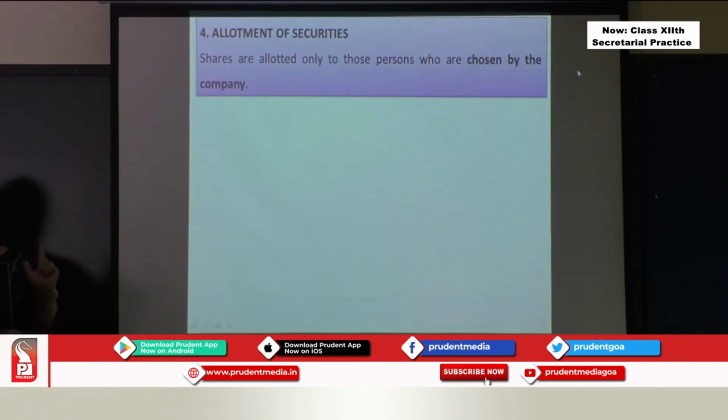Now here, allotment of securities. Shares are allotted only to those persons chosen by the company. This is what I have been telling you in private placement. It will be given only to those people whom the company chooses. No public can offer to buy the shares.